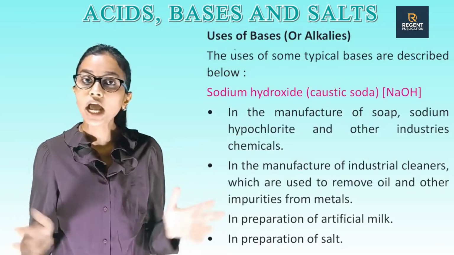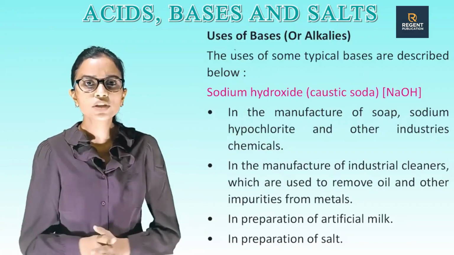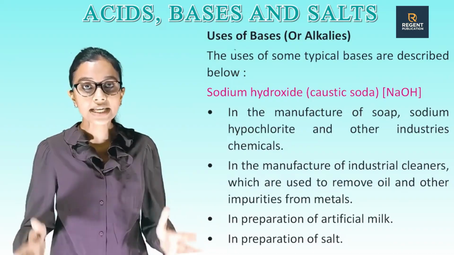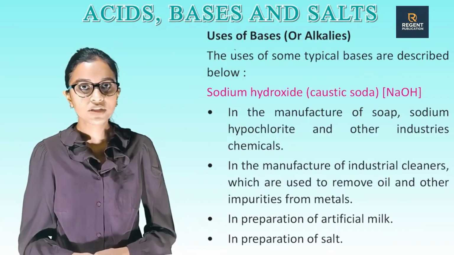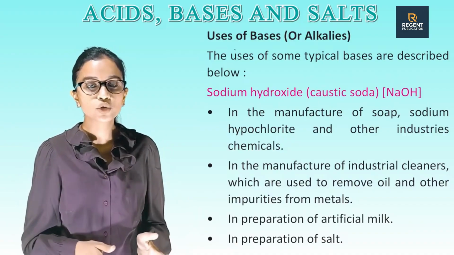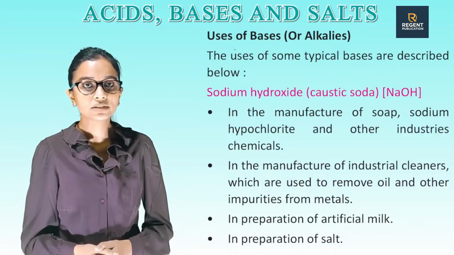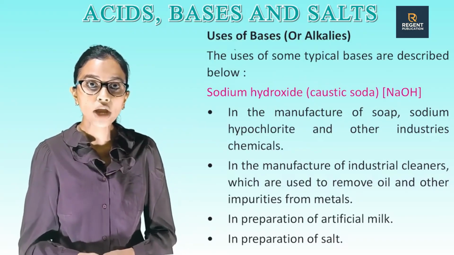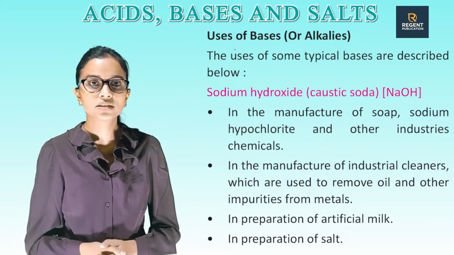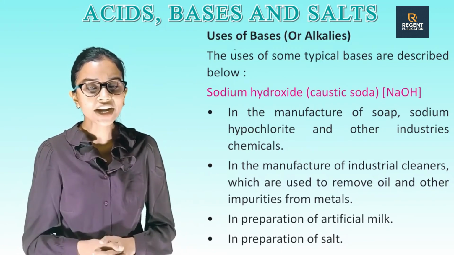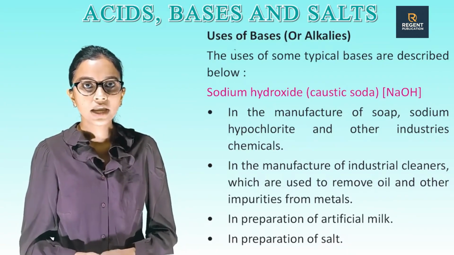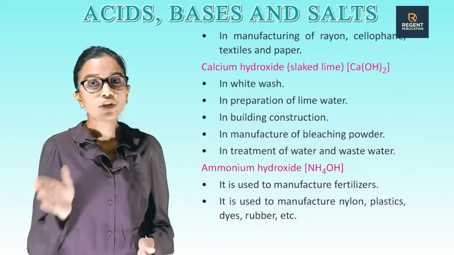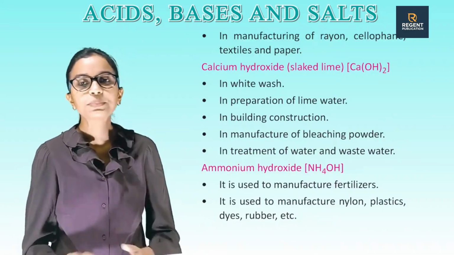Uses of bases or alkalis. The uses of some typical bases are described below. Sodium hydroxide, caustic soda, NaOH: in the manufacture of soap, sodium hypochlorite and other industrial chemicals; in the manufacture of industrial cleaners, which are used to remove oil and other impurities from metals; in preparation of artificial silk, in preparation of salt, in manufacturing of rayon, cellophane, textiles and paper.